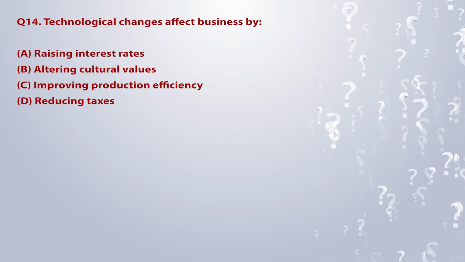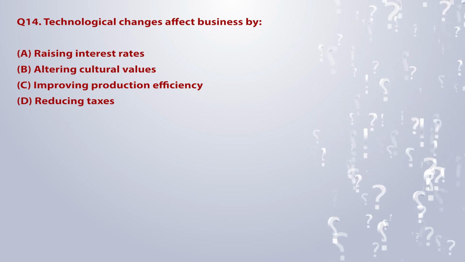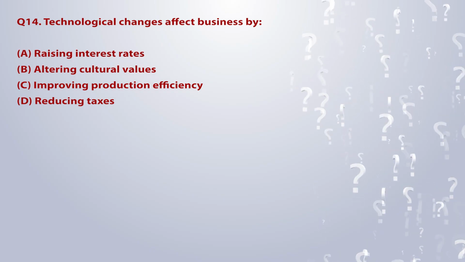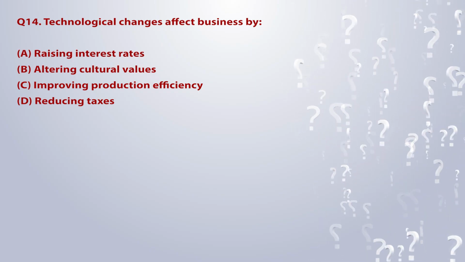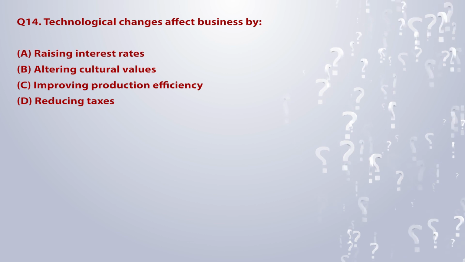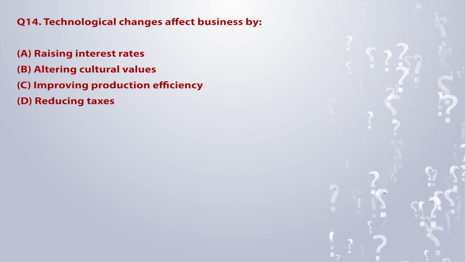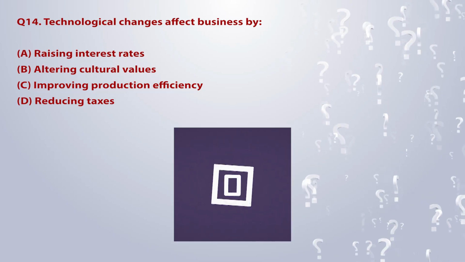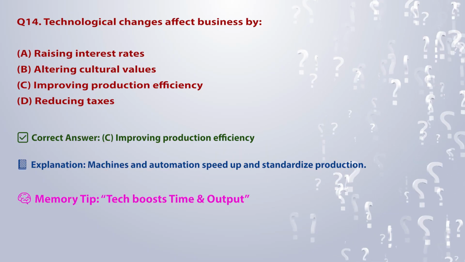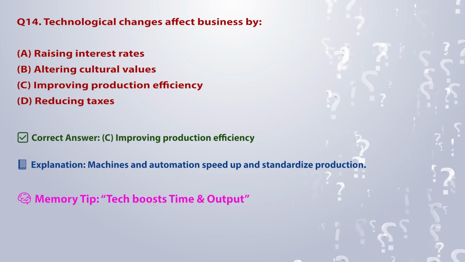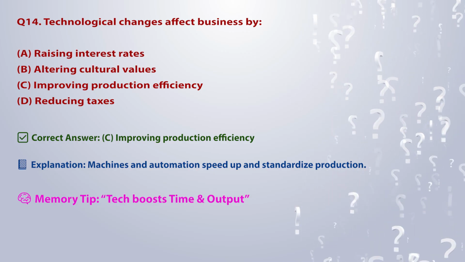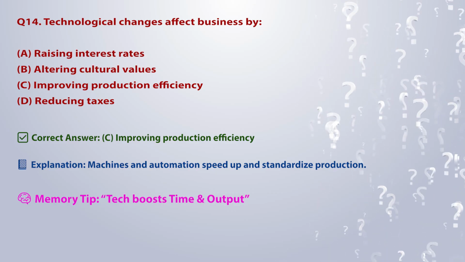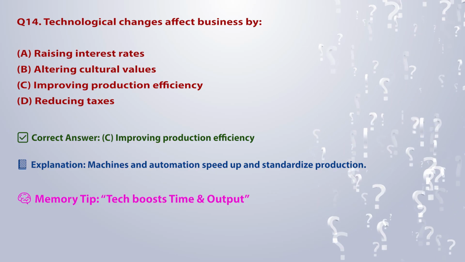Q14. Technological changes affect business by: A. Raising interest rates. B. Altering cultural values. C. Improving production efficiency. D. Reducing taxes. Correct answer: C. Improving production efficiency. Explanation: machines and automation speed up and standardize production. Memory tip: tech boosts time and output.